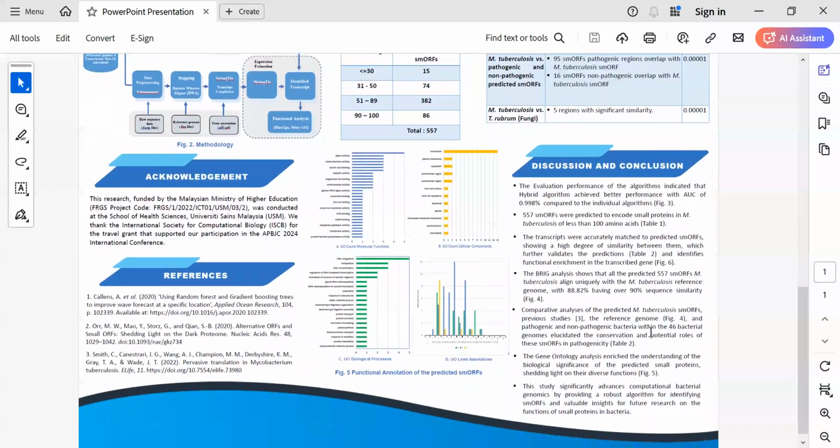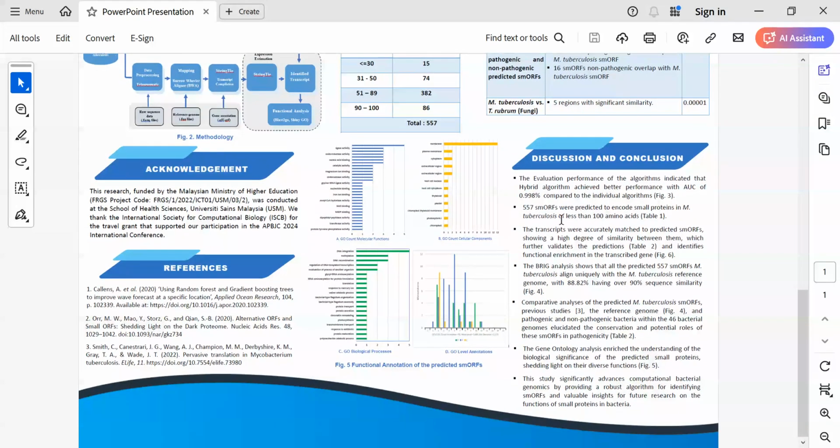Discussion and conclusion. The performance of the algorithm indicated that the hybrid algorithm achieved better performance with area under curve of 99% compared to the individual algorithms. 557 predicted small open reading frame regions encode small proteins in Mycobacterium tuberculosis of less than 100 amino acids. The transcripts were accurately matched to the predicted small open reading frames, showing a higher degree of similarity between them.